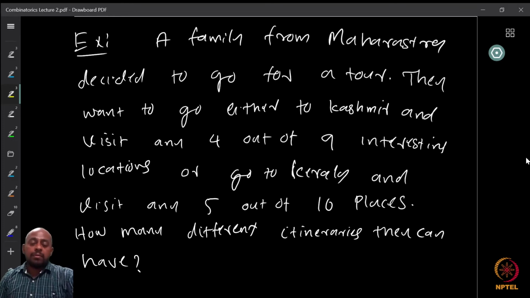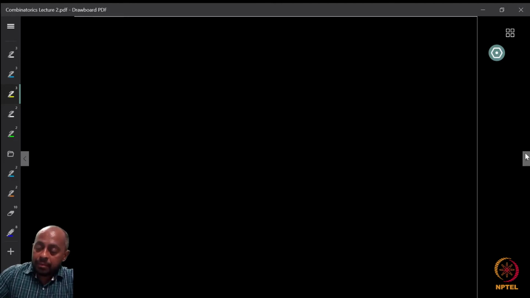Now, how do you find out the number? Here we are going to use 2 different principles: both the addition principle and the product rule. We can use these because, for example, if you take the first part alone, going to Kashmir and visiting 4 out of the 9 places, we know how to find it. Out of the 9 places, I want to select the order in which I am going to visit the 4. So how do I do this?